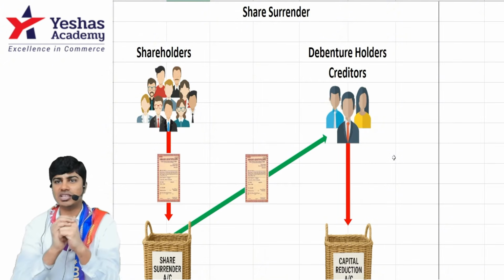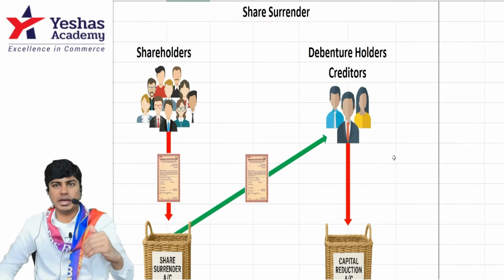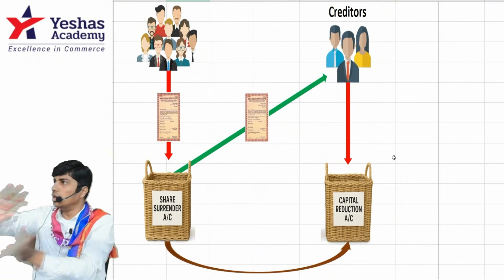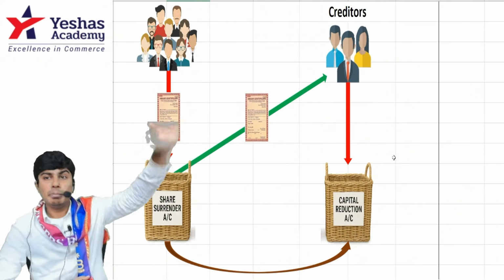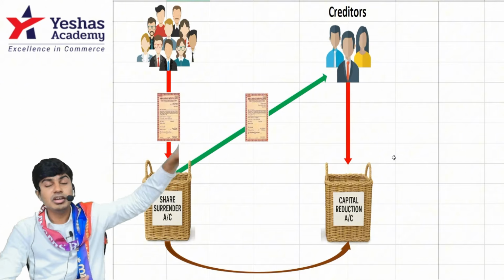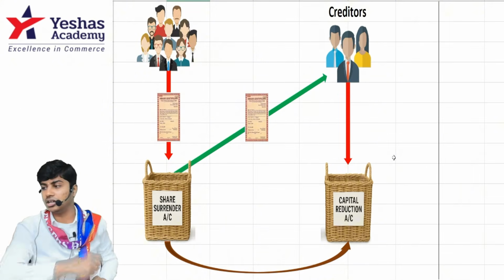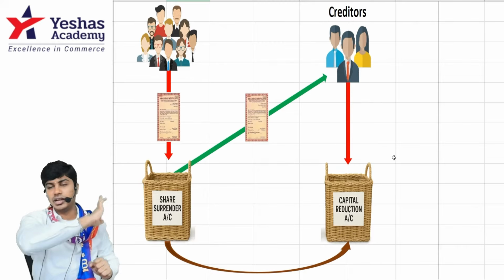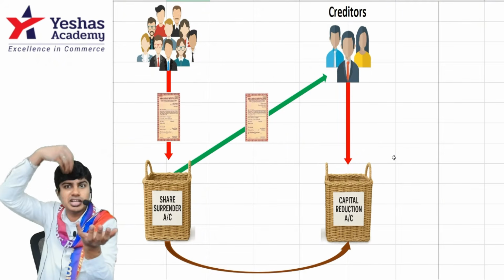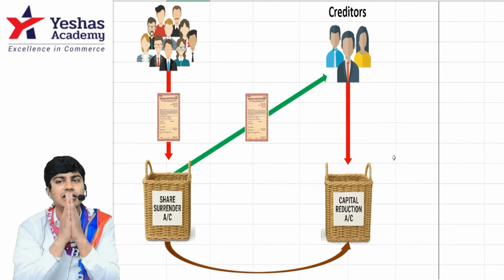First transaction, who's doing what? The existing shareholder is dropping the shares into the basket. Entry, share capital account debit to share surrender. He will go. Then what will I do? My creditor will come. I'll ask my creditor to first drop the creditors in capital reduction. What is the entry when he drops it in capital reduction? Creditor account debit to capital reduction. Then he'll come here. Then from share surrender, I'll give him shares. What is the entry? Share surrender account debit to share capital.